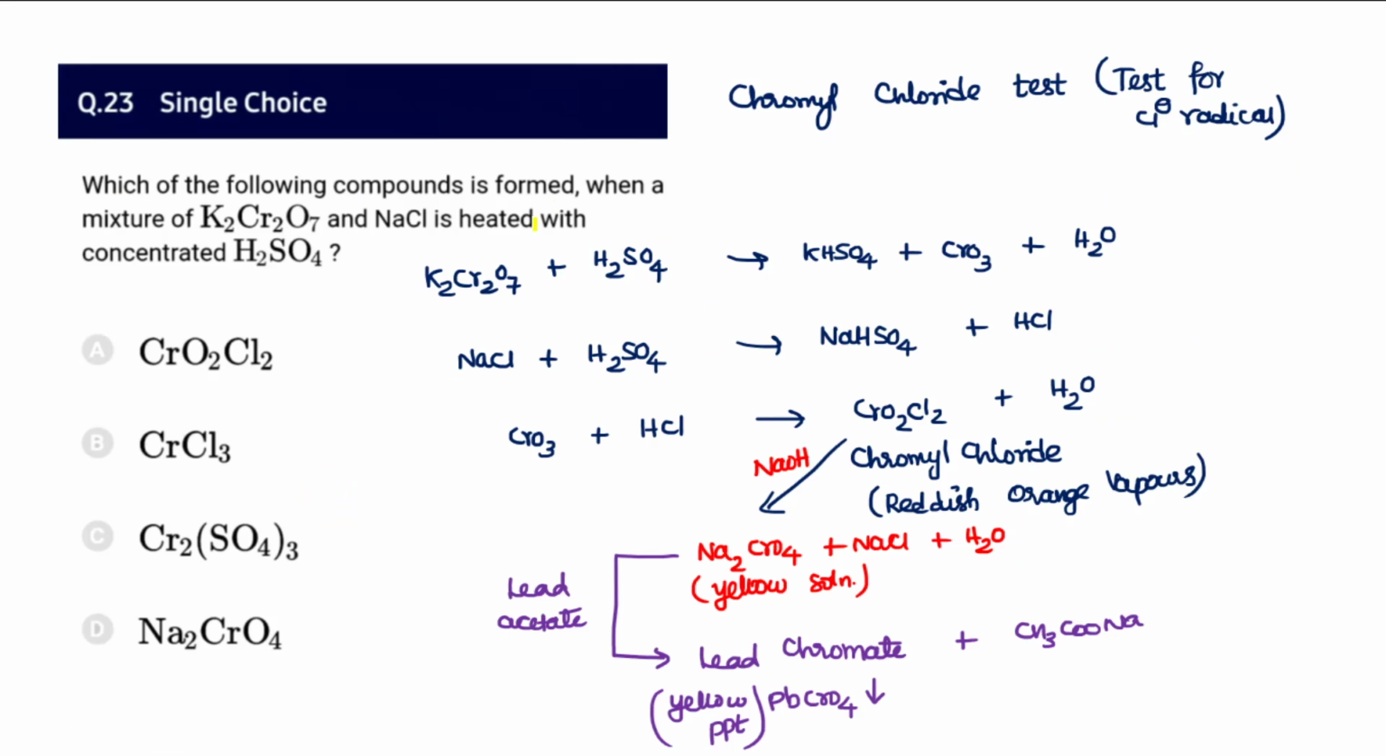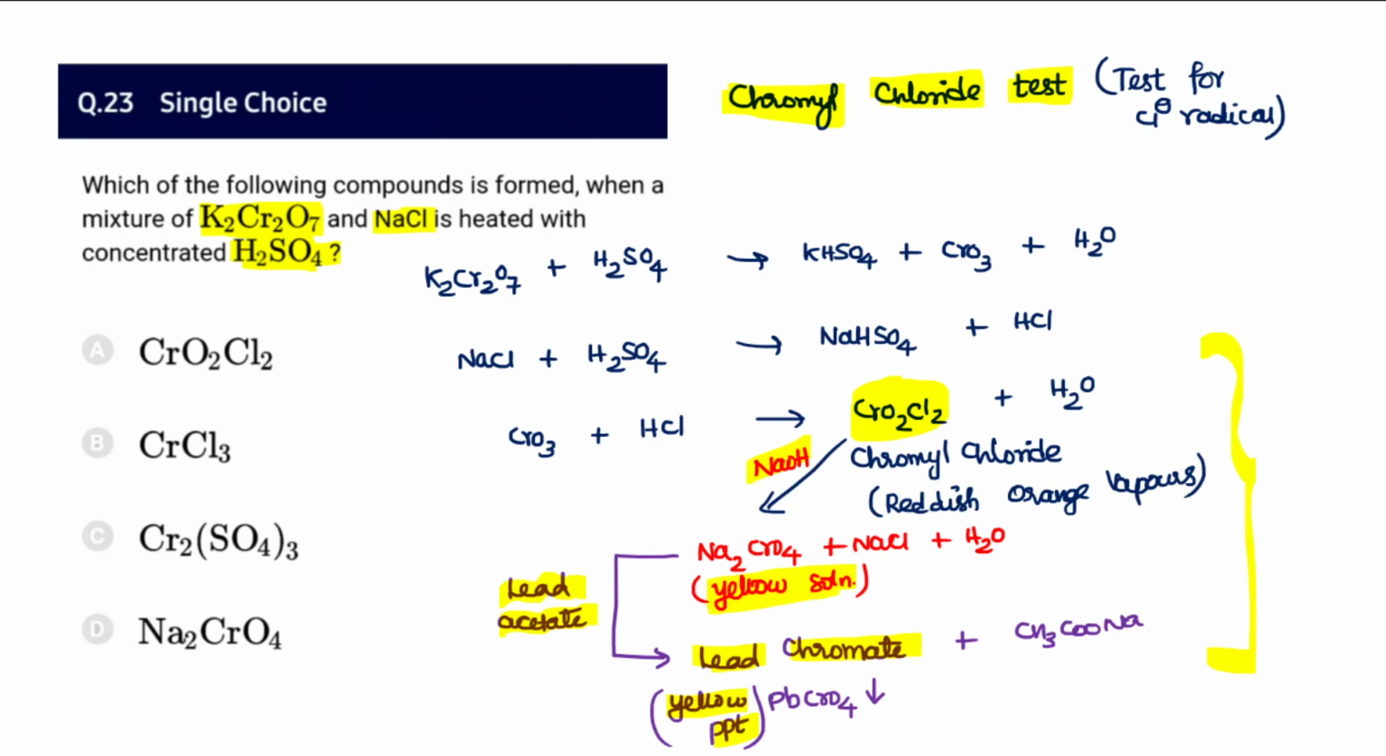23. Which of the following compounds is formed when a mixture of potassium dichromate and NaCl is heated with concentrated sulfuric acid? This is a very important test, even in the qualitative analysis of your practicals. The chromyl chloride test is a test for chloride radicals, and it produces chromyl chloride. Upon passing that into NaOH, it gets converted into a yellow solution, and upon adding 2-3 drops of lead acetate, the yellow solution converts into a yellow precipitate. It is lead chromate.